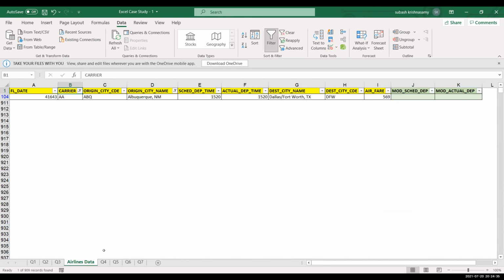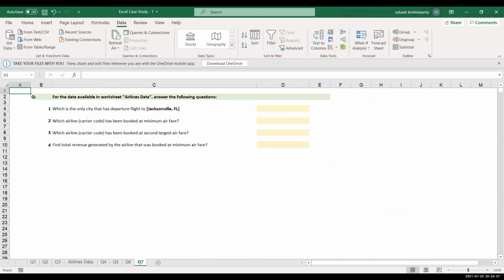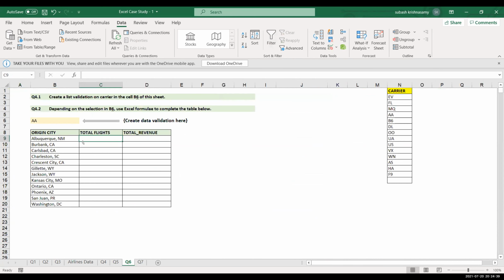Similarly, in that question, if a person comes and says that I want to count the flights not for this location but for this location, then if we change the location, the formula will change. For this particular airline, how many flights were there? For that, we are using the countif formula in that scenario. So if now the location is this, you have to apply the formula.